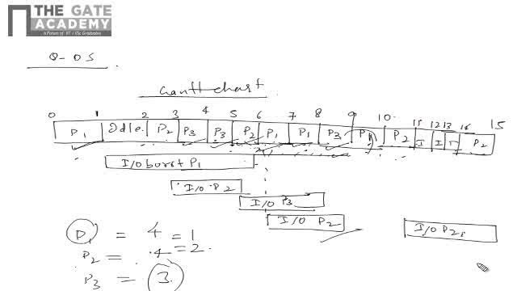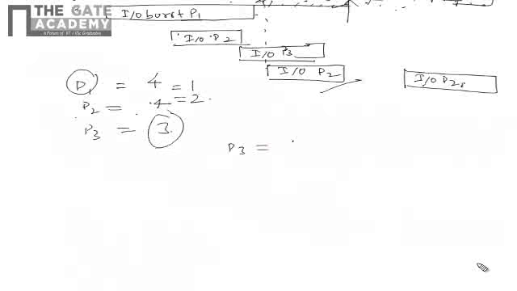Check the timing when P3 is finishing off. P3 finishes at 9, then P2 finishes at 15, and P1 finishes at 10. So 10, 15 and 9 will be the answer. Therefore the option is C. Thank you.